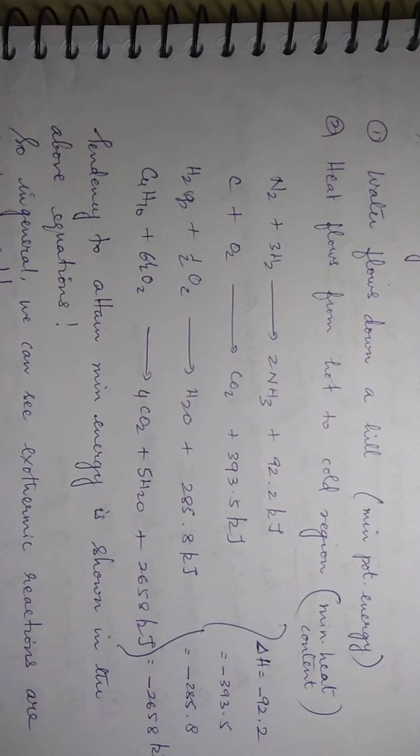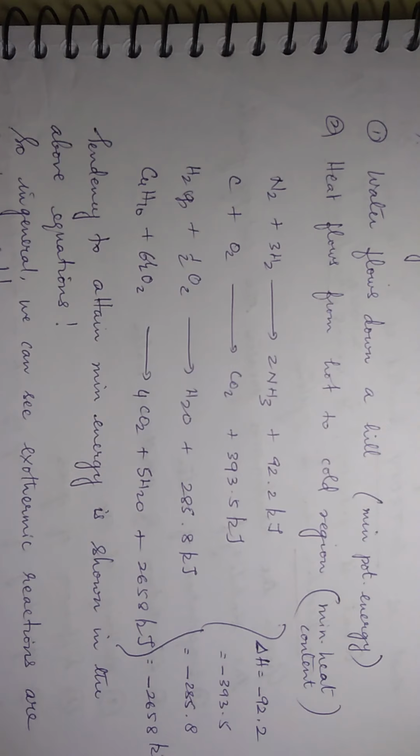Same way, 393.5 kilojoule of extra energy was there with carbon and oxygen, and that has come out when CO2 was formed. Same way, 285.8 extra kilojoule of energy was there with hydrogen and oxygen, and when it turned into water, that came out. So water is in a minimum energy state, CO2 is at a minimum energy state.